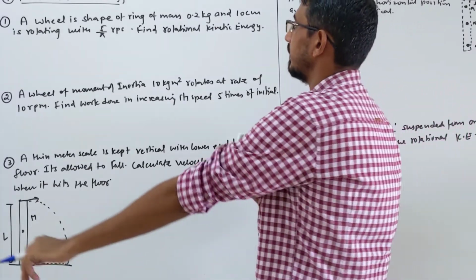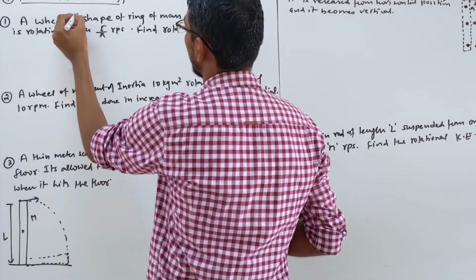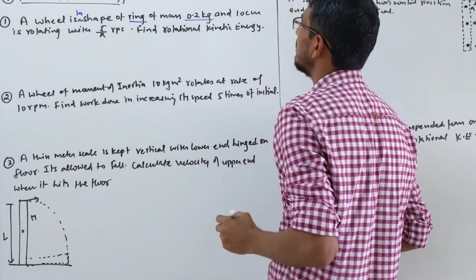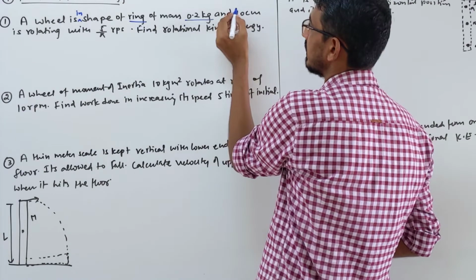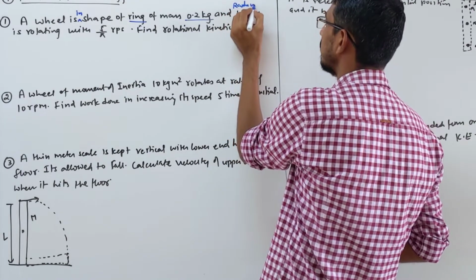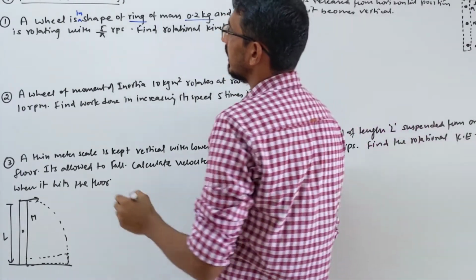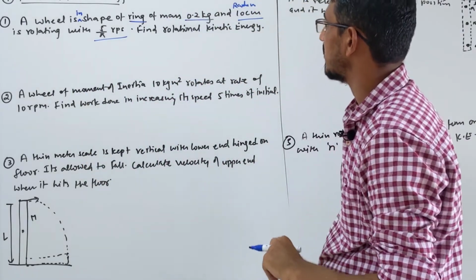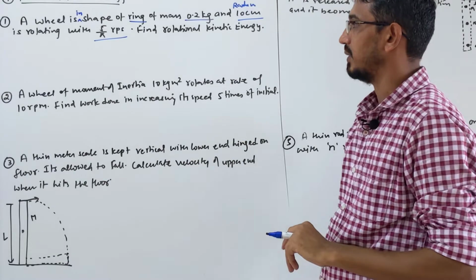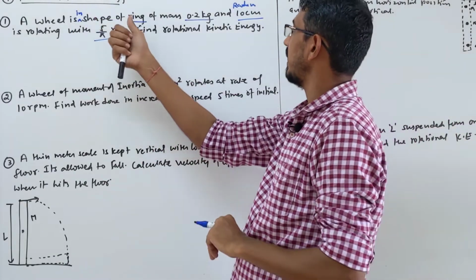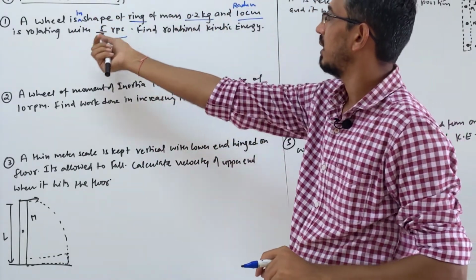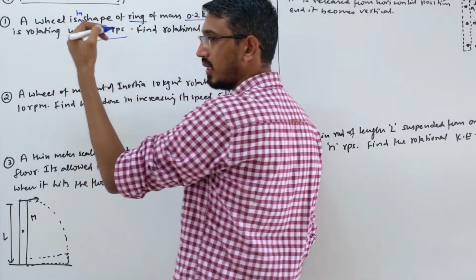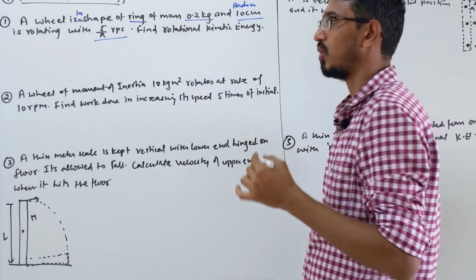So look here, a wheel in the shape of a ring of mass 0.2 kg and radius 10 centimeter is rotating with frequency 5 by pi rps. Find the rotational kinetic energy. I forgot to write all these words. So the wheel is given in the shape of a ring, mass given, radius given, and frequency given. They are asking rotational kinetic energy. So these are direct questions, where you have to use the formula directly.